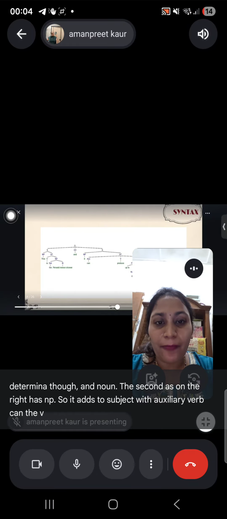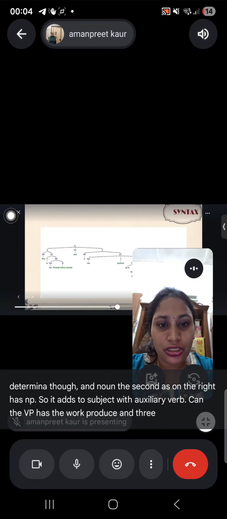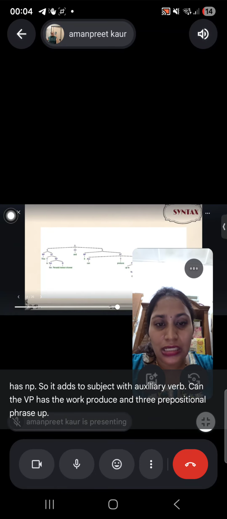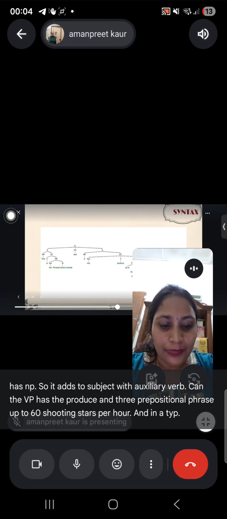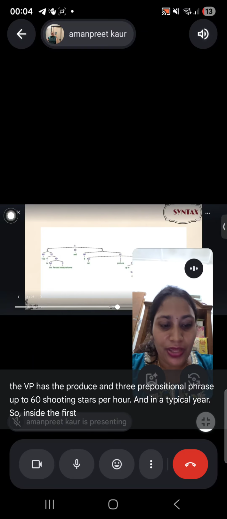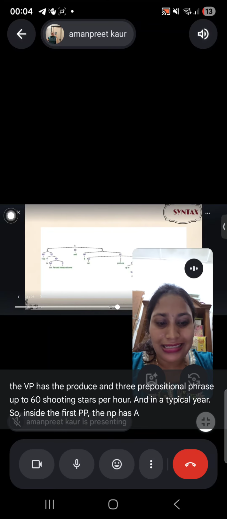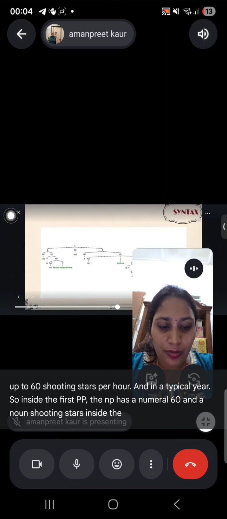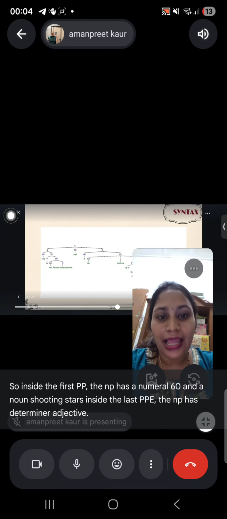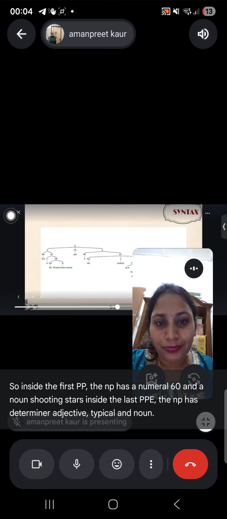The VP has the verb produce and three prepositional phrases: up to 60 shooting stars, per hour, and in a typical year. Inside the first PP, the NP has a numeral, 60, and the nouns shooting stars. Inside the last PP, the NP has a determiner, an adjective, typical, and the noun year.